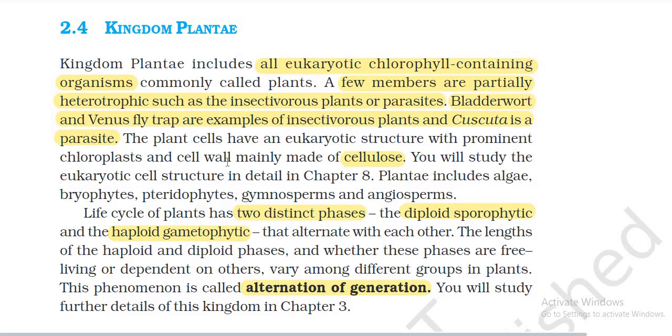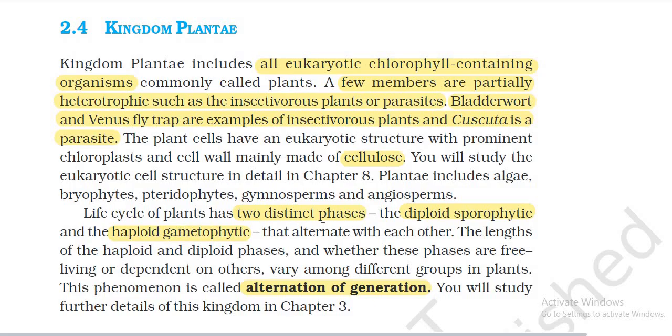The plant cell has eukaryotic structures with a prominent chloroplast and a cell wall mainly made up of cellulose. You will study eukaryotic cell structures in detail in chapter 8. Plantae includes algae, bryophytes, pteridophytes, gymnosperms, and angiosperms.